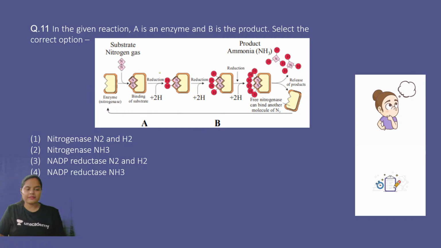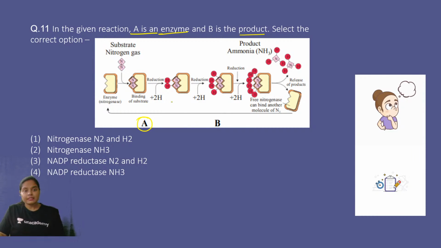Now question number 11. In the given reaction, A is an enzyme and B is the product. Now select the correct option. With the help of this particular figure, you have to identify which particular enzyme is involved in this process and what is the product which is being synthesized, and each and everything is evident in this particular figure. So you need to identify the answer for question number 11. So what's the name of this enzyme and what's the product which is being synthesized?